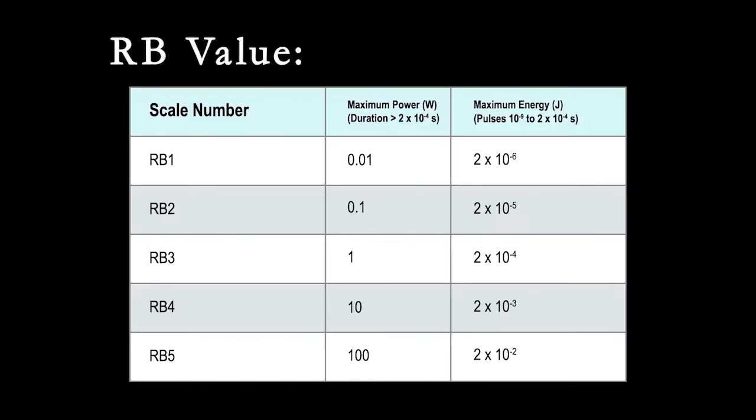Indeed it is. So here's where EN 208 designations come in handy. EN 208 provides standards for alignment eyewear. The eyewear is marked with an R value that starts at R1 and goes up to R5. The appropriate R value for your laser is found differently depending on whether your laser is CW or pulsed. For CW, take the average power of the laser and find where it falls on this chart. For pulse lasers, take the energy per pulse and multiply by the correction factor of n to the 1/4, where n is the number of pulses in 10 seconds. Then use the same chart to find your appropriate R value.